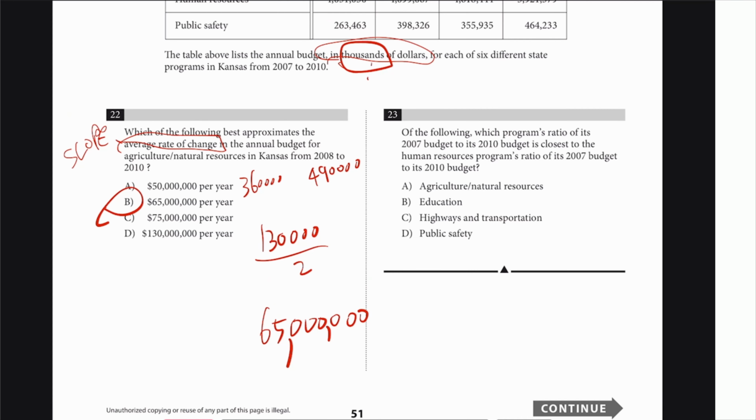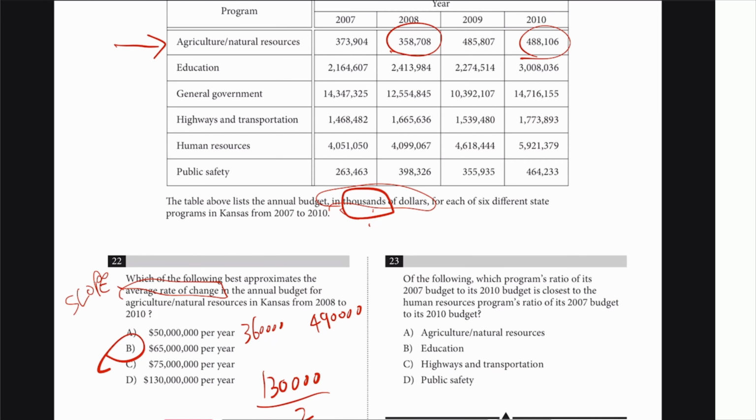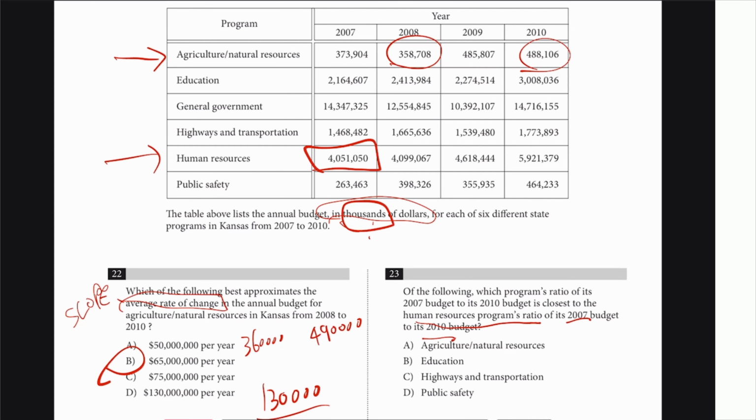All right, of the following, which program's ratio of 2007 budget to 2010 budget is close to human resource? Human resource 2007 to 2010. Just call that 4 mil. Call that 6 mil. Round it. So that's 4 to 6 ratio, which is 2 to 3 ratio, right? So I'm looking for something 2 to 3 ratio for 2007 to 2010.